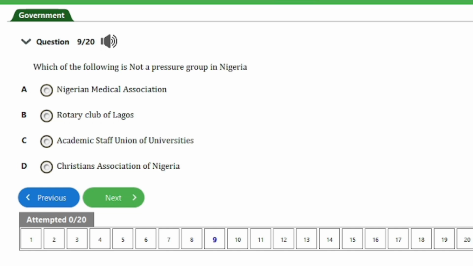So we have here question number 9. It says, which of the following is not a pressure group in Nigeria? We have A. Nigerian Medical Association, B. Rotary Club of Lagos, C. Academic Staff Union of Universities, D. Christians Association of Nigeria. We have here, guys, the answer to this question is option B. That's the Rotary Club of Lagos, and that is for this question. So let's head on to the next question, guys.